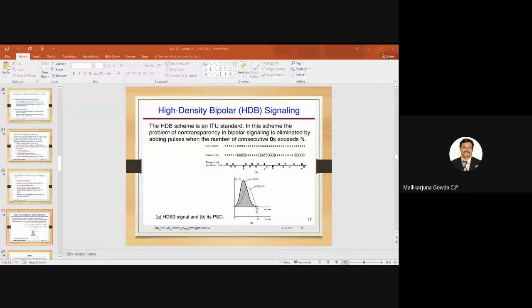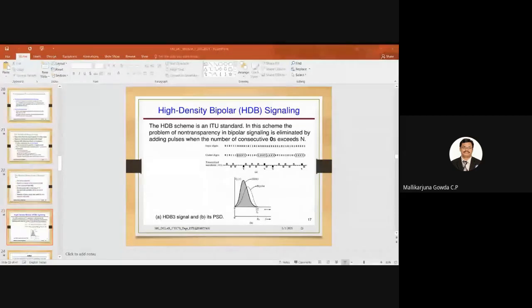Any other student? Sir, in bipolar, if two consecutive ones are there, the first will be positive and the next one will be a negative pulse. That is bipolar return to zero, where it comes back to 0 for half of the bit duration.